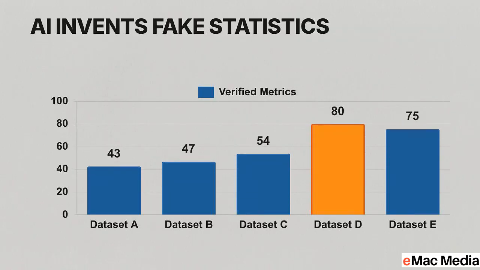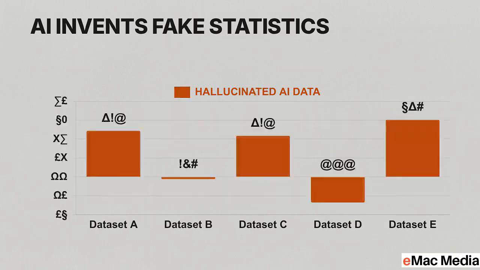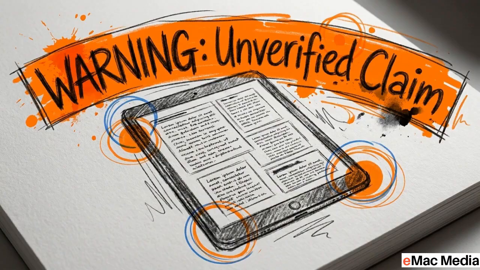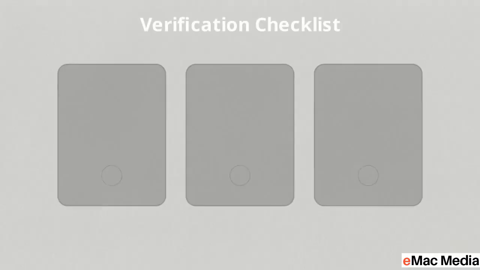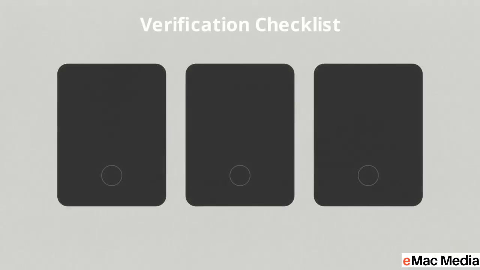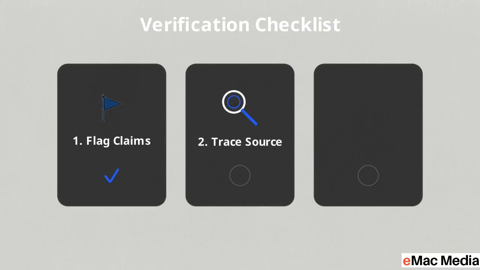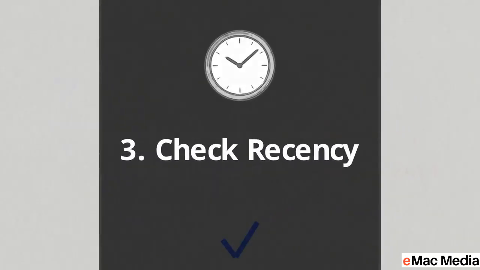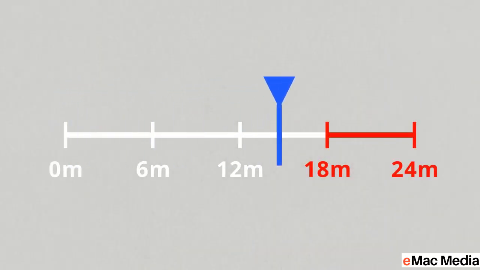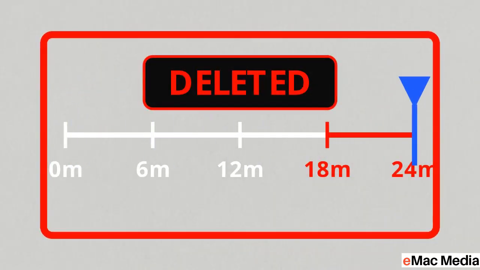AI hallucinates. It invents statistics, fake quotes, and non-existent studies. Publishing a single fabricated statistic will destroy the credibility of your entire page. We use a strict 3-step checklist to verify the draft. First, flag every claim. Second, trace each claim back to its primary source. Third, check recency. Data older than 18 months is outdated. Unverified claims must be deleted.